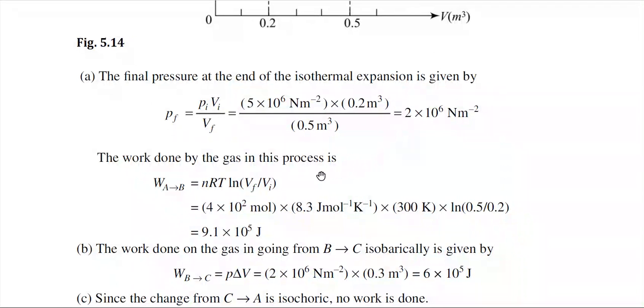Now the work done in the isothermal process, in the previous lecture I have already shown the expression. This one is the expression of the work done in the isothermal process, that is nRT ln Vf by Vi. You know all the data on the right side, so you can easily calculate the work done in the isothermal process.